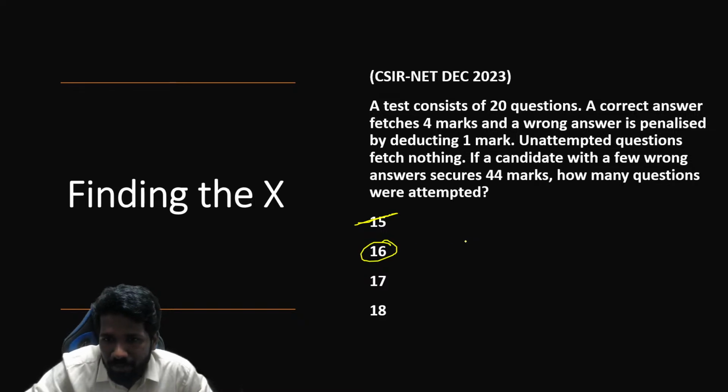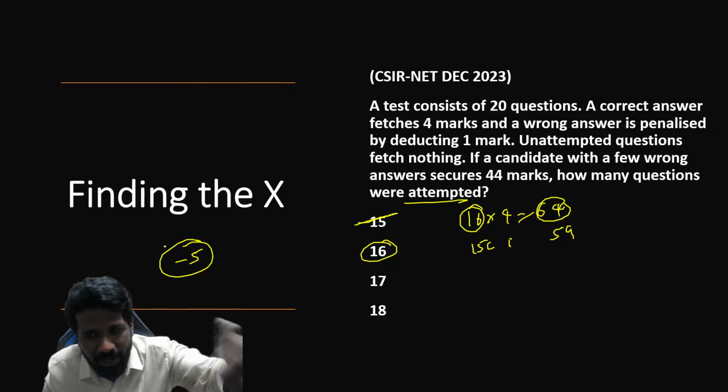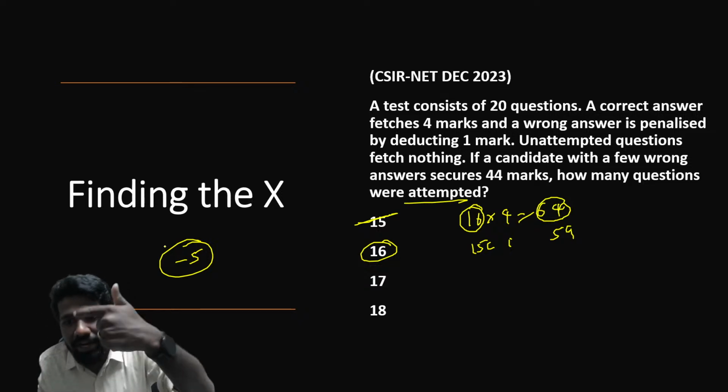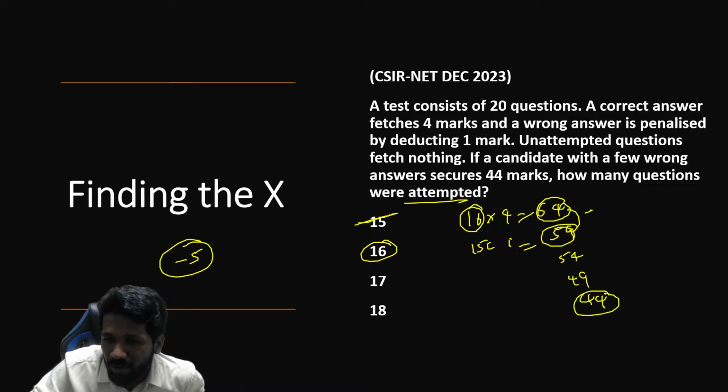Option B is 16. If 16 are attempted, the best case is 16 into 4, 64 marks. That is all 16 correct. What if 15 correct and 1 incorrect? If 15 correct and 1 incorrect, then 64 will become 59. I told you only 5 marks can be reduced, because 1 correct becoming incorrect means 4 marks will be reduced, and that 1 incorrect will give you 1 negative mark also. That will make 5 marks reduced from 64. So 64 becomes 59. Next it will become 54. Next it will become 49. Next it will become 44. So 44 is a possible value in this list now.